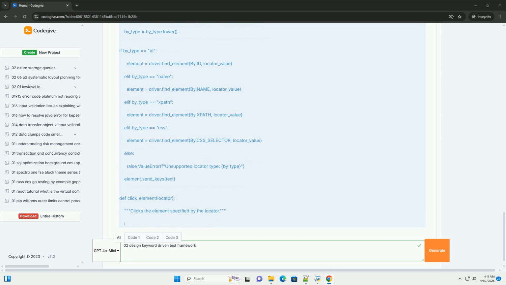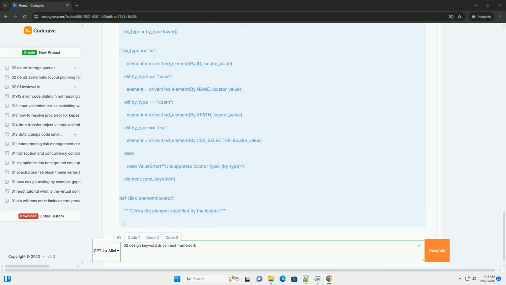Step-by-step implementation. 1. Project structure. Create a project directory and organize your files as follows. 2. Setting up the environment, dependencies. Install the required packages using pip. pytest, the test framework itself. openpyxl, for reading Excel files, if using Excel for test data. pandas, for convenient data manipulation and reading CSV or Excel files.